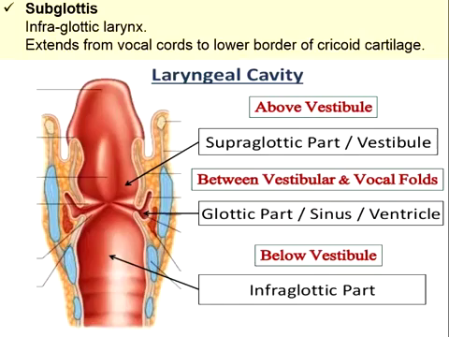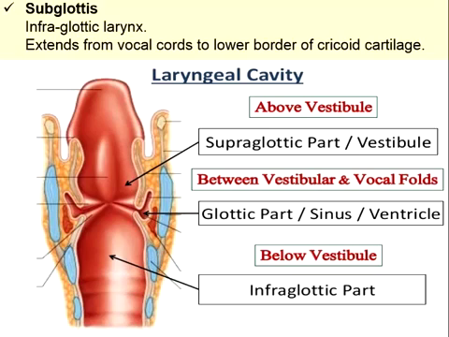The last part of the cavity of the larynx is the subglottis. Another name for it is the infraglottic larynx. It extends from the vocal cord to the lower border of the cricoid cartilage. So these are the overall divisions of the laryngeal cavity.